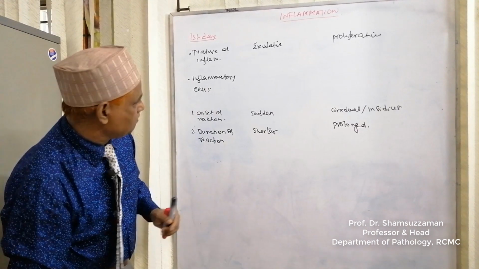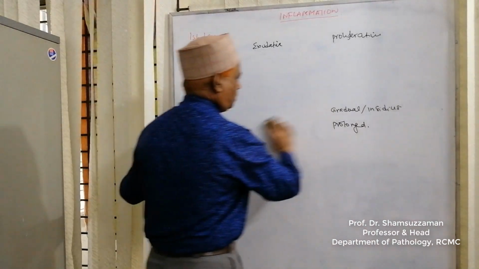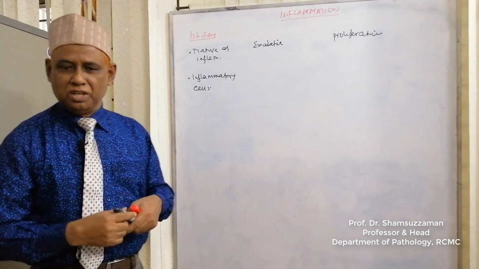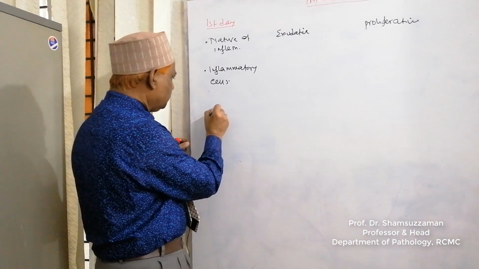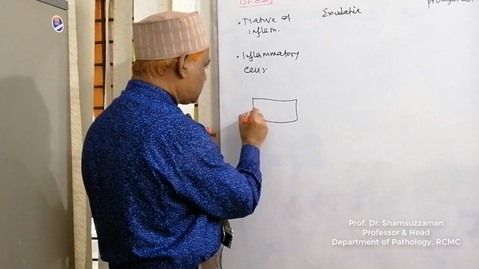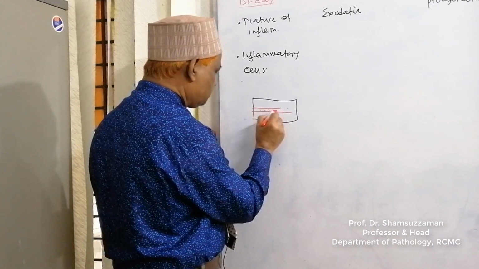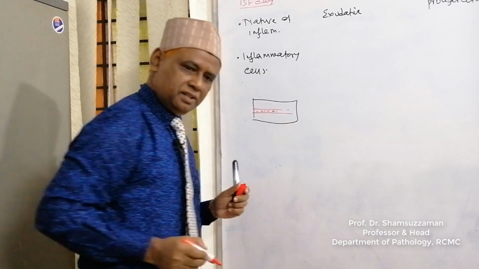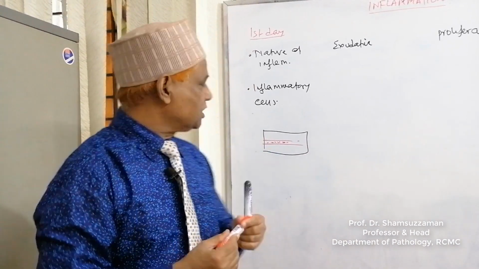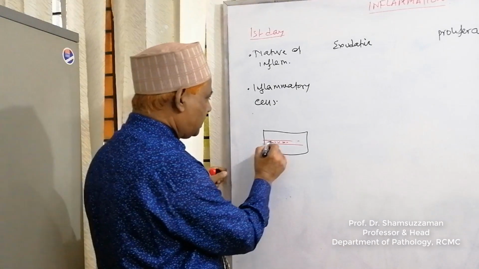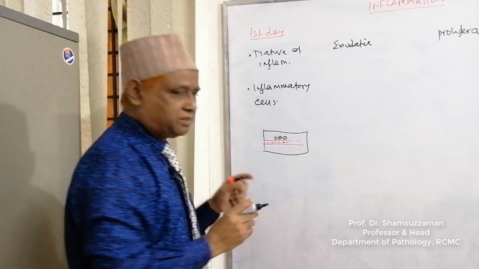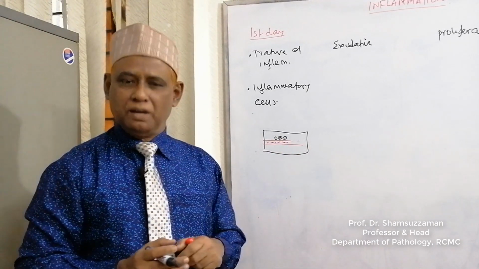Number four, inflammatory cells. Dear audience, I have told you inflammation is the reaction of vascularized living tissue. Suppose this is a tissue and this is the blood vessel within the tissue, and these are the formed elements including the WBC. When the WBC is present within the blood vessel, these are WBC, and in case of inflammation, the WBC comes out of the blood vessel into the tissue. When the WBC comes out of the blood vessel into the tissue, then the WBC is called inflammatory cells.